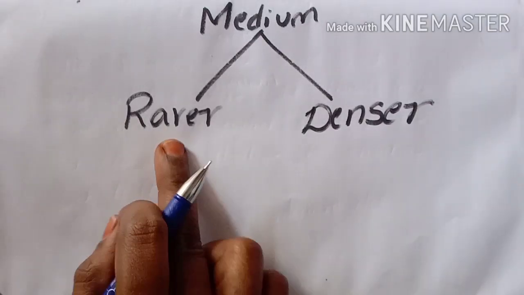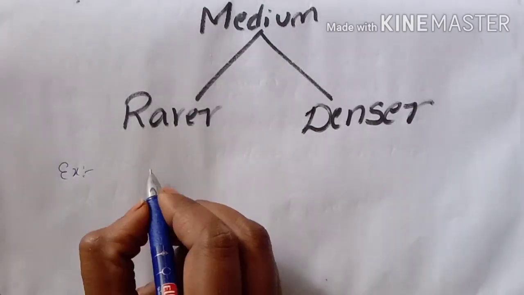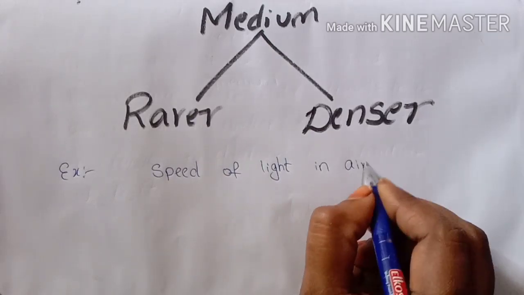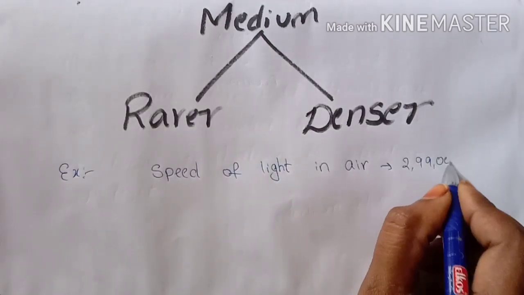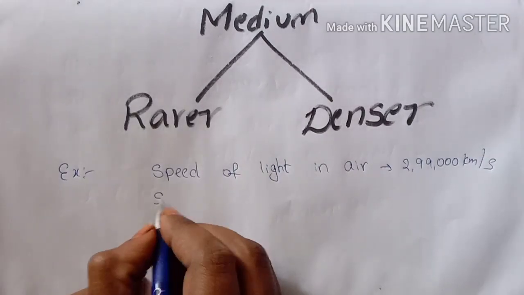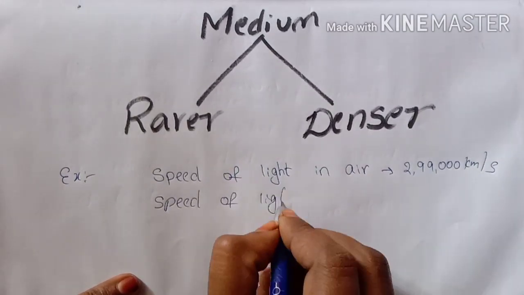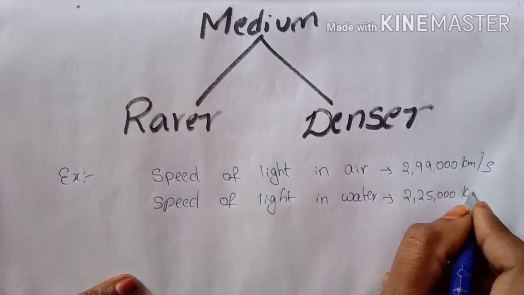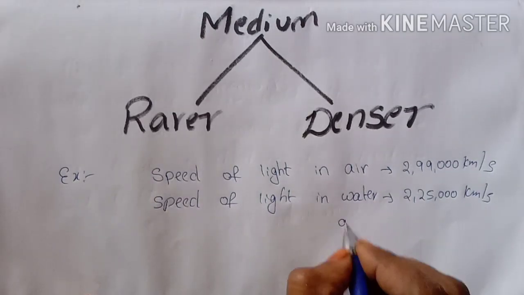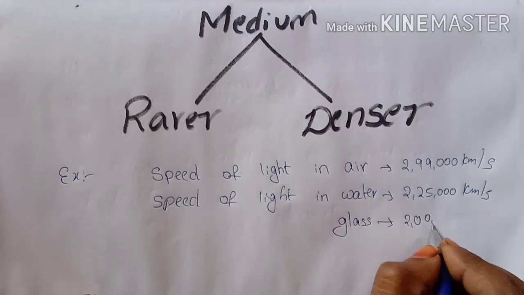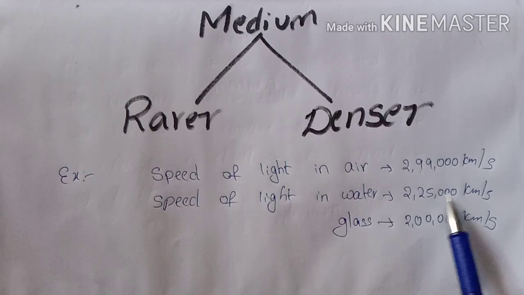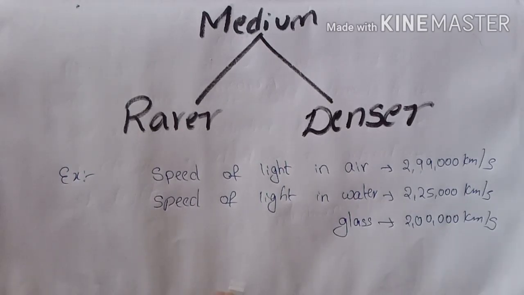What is rarer and what is denser? For example, the speed of light in air is 2,99,000 kilometers per second, the speed of light in water is 2,25,000 kilometers per second, and in glass it is 2 lakh kilometers per second.